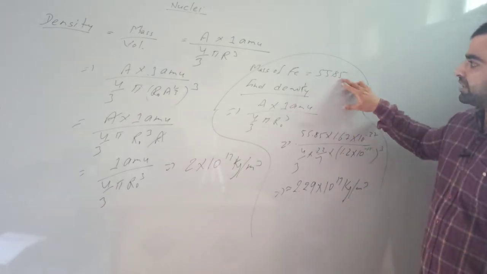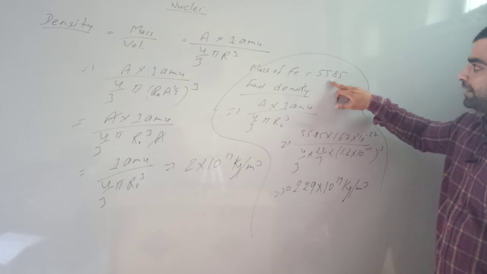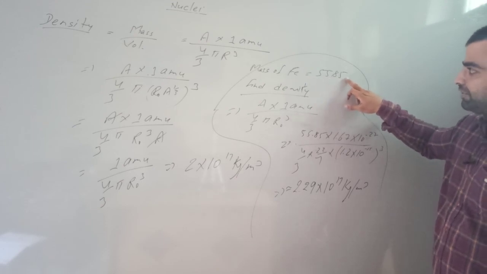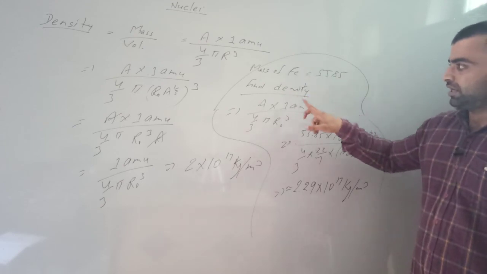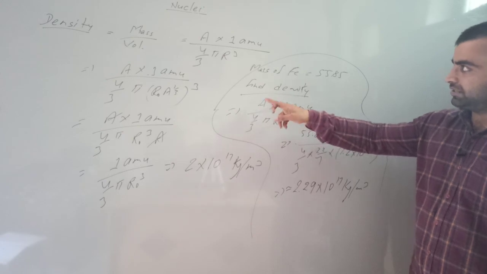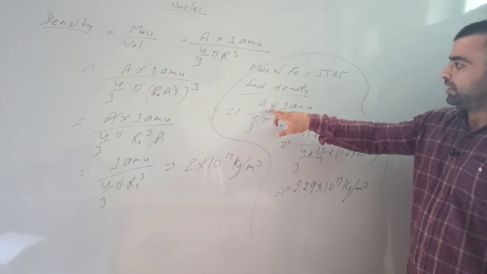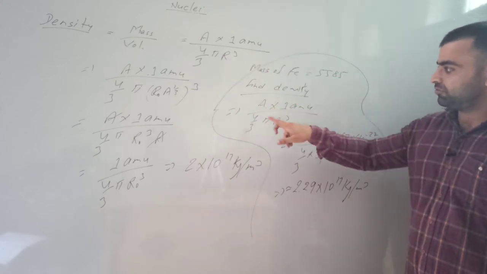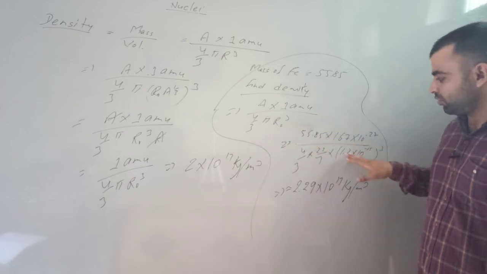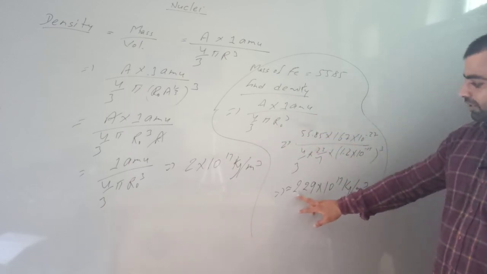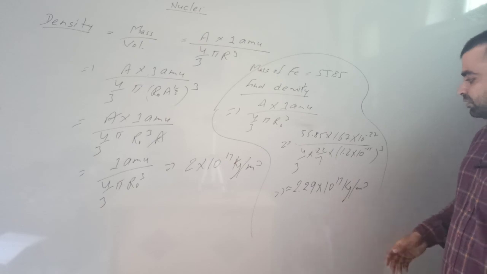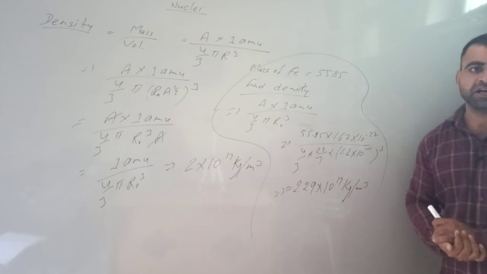Now here is a question given. Mass of iron is given, 55.85 units. Find the density. We can find the density by this formula, A into 1 atomic mass unit by 4 by 3 pi r cube. By putting all these values, it is found to be 2.29 into 10 raised to power 17 kilogram per meter cube.